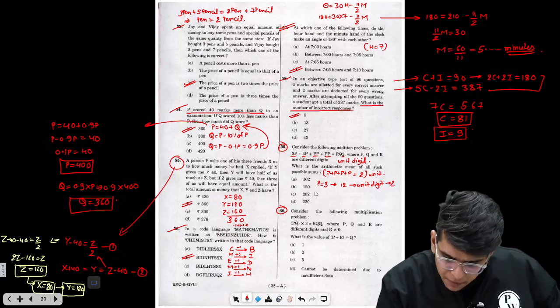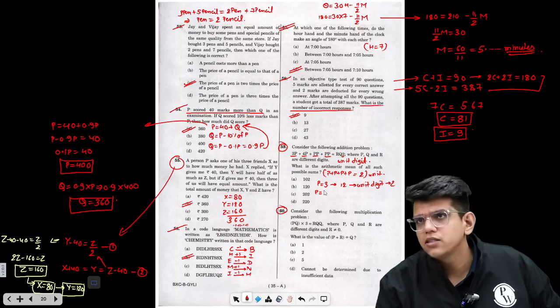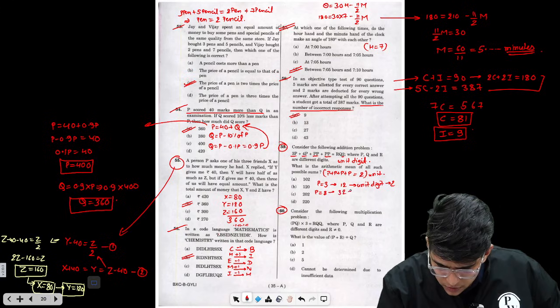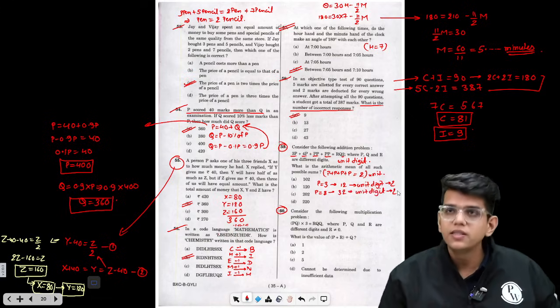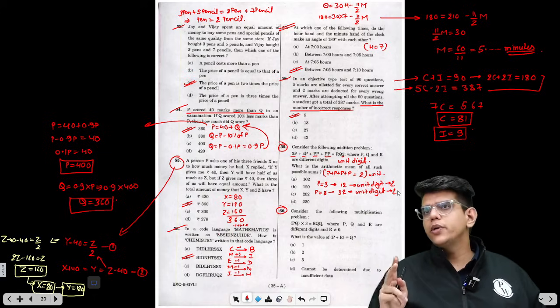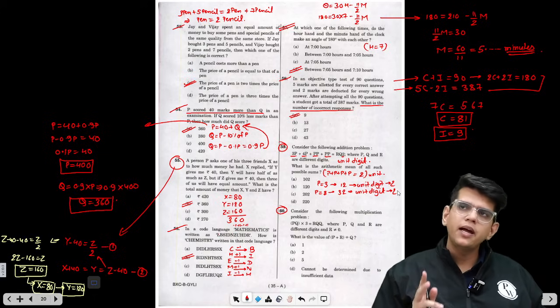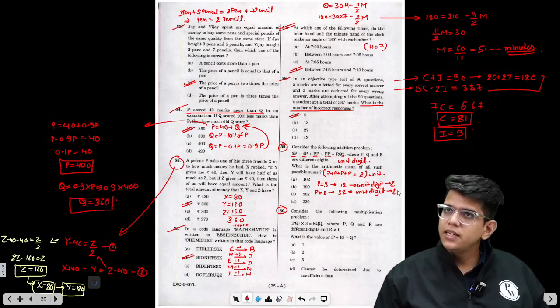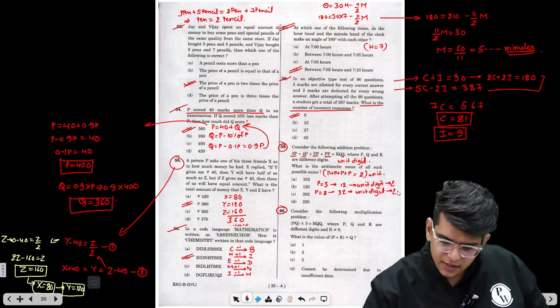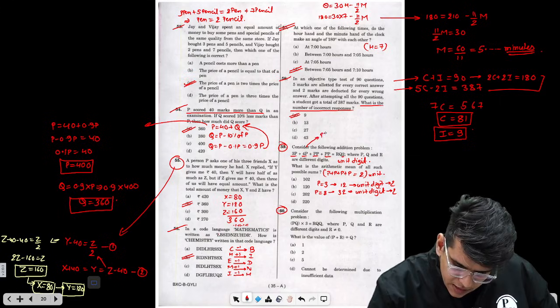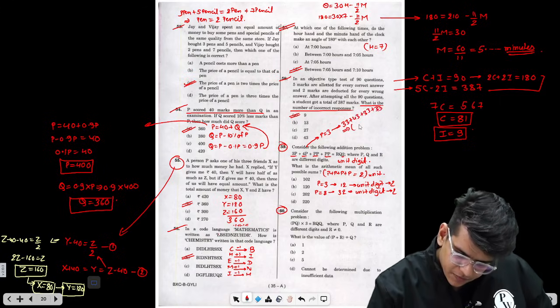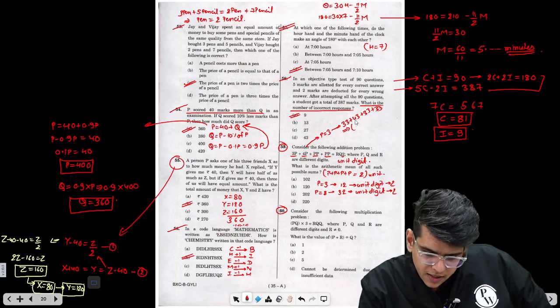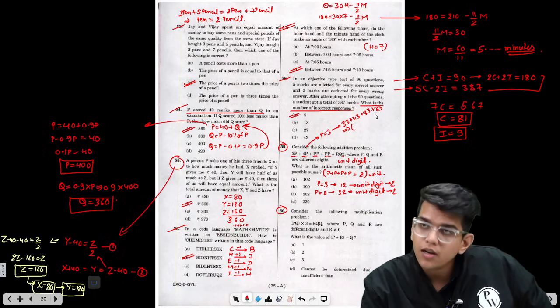Right? Similarly, P equals 8. 8, 8, 8, 16, 6, 32. This becomes 32. Unit digit 2. There are only two possibilities of P for which the unit digit on both left hand side and right hand side are the same and both the unit digit are 2. When P is 3 and P is 8. When P is 3, this becomes 33 plus 43 plus 33 plus 33, which is nothing but, if you add these, 60, 100, 130, 142.